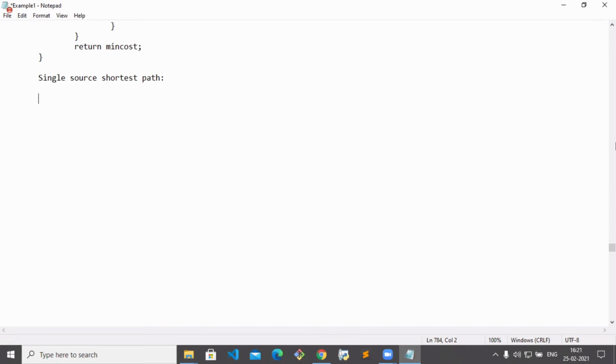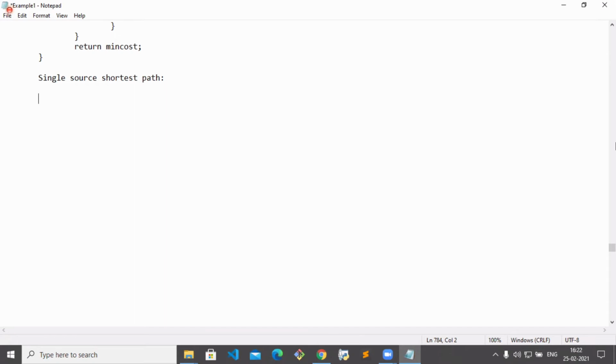This algorithm you may also call Dijkstra's algorithm. Single source shortest path. Here we are using the greedy method. I already told you that the greedy method produces either the maximum value or the minimum value. Knapsack problem and job sequencing with deadlines give the maximum value, that is maximum profit. Minimum cost spanning trees and optimal storage on tape give the minimum value. Now single source shortest path also gives the shortest path, which is the minimum value. Which distance will give you the minimum?